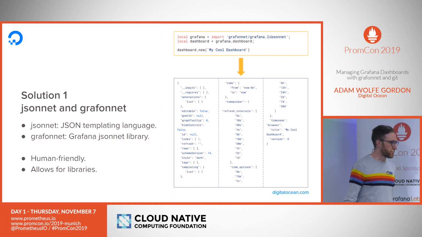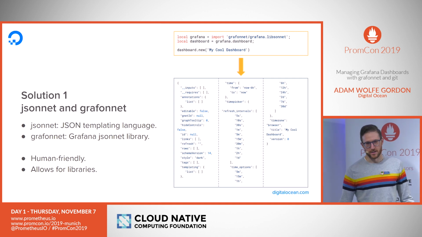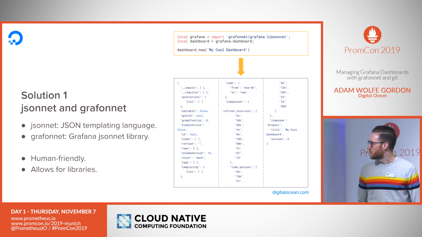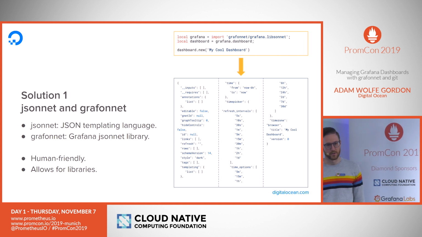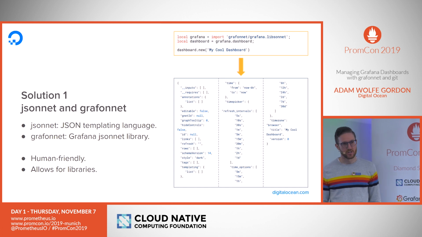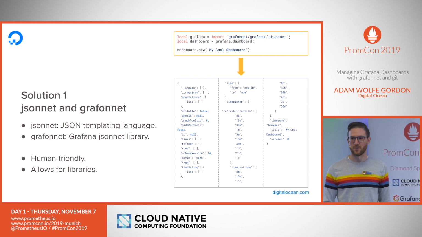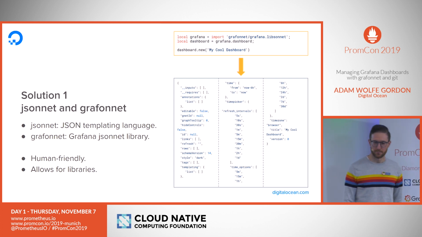So my solution for the first problem was to use Jsonnet and the library called Grafonnet. Jsonnet is a JSON templating language, so it supports everything that JSON supports. You can write raw JSON in it, but it also supports defining functions and having variables and trailing commas and all the other nice things that you like to have when you're writing code.